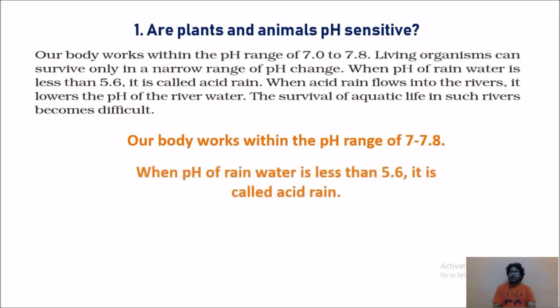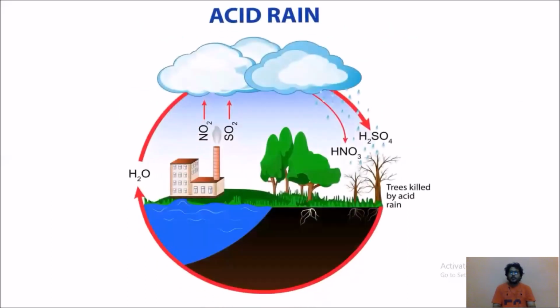When the pH of rainwater is less than 5.6, it is called acid rain. So why do we need to read about acid rain now? You can see the diagram. From factories, gases like NO2 and SO2 are released, rise up, and stick to the bottom surface of the cloud. When rain falls, all these gaseous particles mix with water and fall as acid rain.